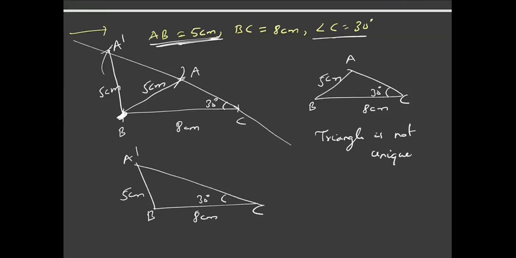What's the reason? The reason is the angle which is given is not included between the sides. The angle which is given, that is angle C, is not included between the sides AB and BC.